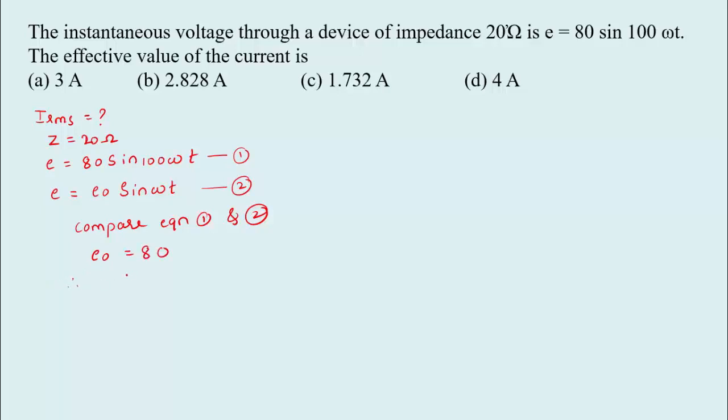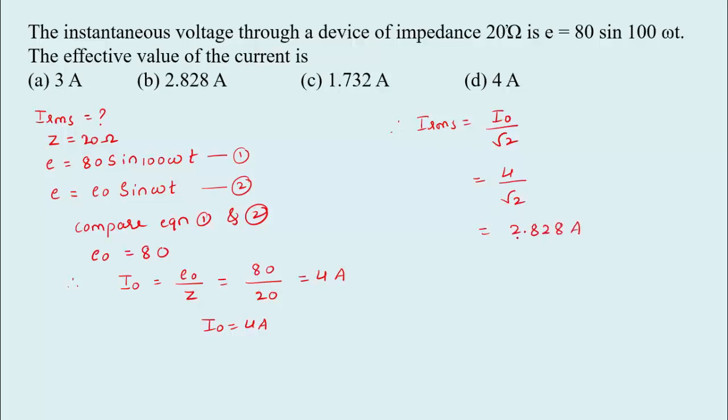Therefore, I am going to use the equation I naught equal to E naught divided by Z, so I naught is equal to 80 divided by the impedance, 20. So we get 4 ampere. This is the maximum value of current, that is 4 ampere. But we want the effective value of current. So we have the direct equation I RMS equal to I naught divided by root 2. I naught we already calculated, that is 4 ampere divided by root 2. So the answer will be 2.828 ampere. So that is option B.